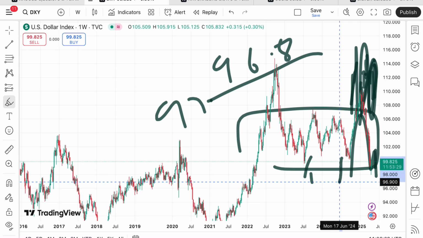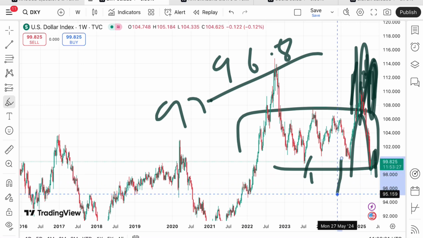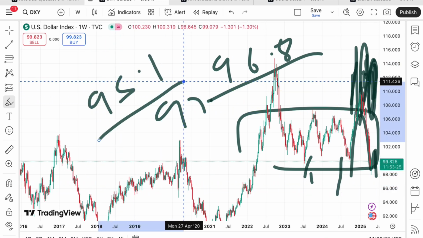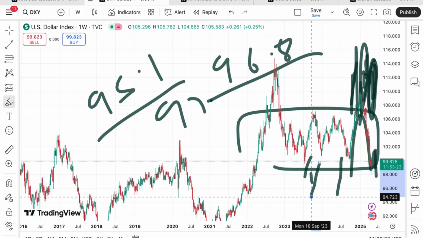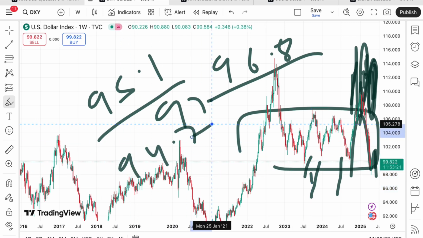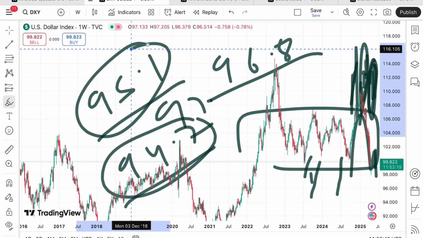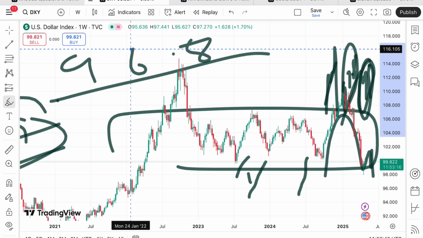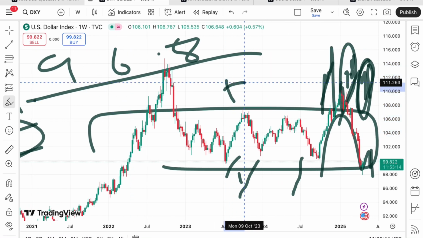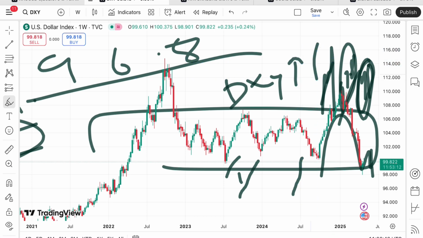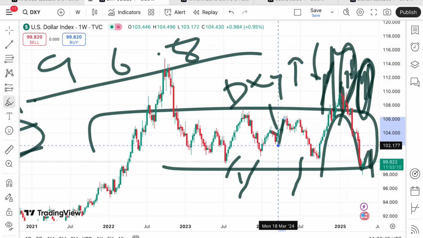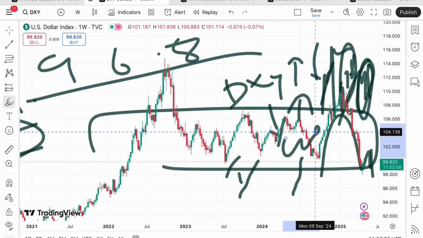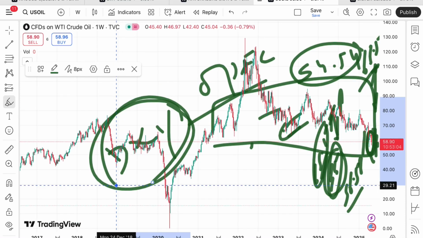If the price moves below that level, chances are high it will go towards a level of $95.1, and if the price falls below that level, we can see a level of 94.7. Then there will be a zone breakout, so we can see a further fall. So when the dollar index starts going upside, we see the price of crude come down, and when the dollar index starts going down, we see the crude price go up. Looking at this chart, now let's see how the price of crude is moving.